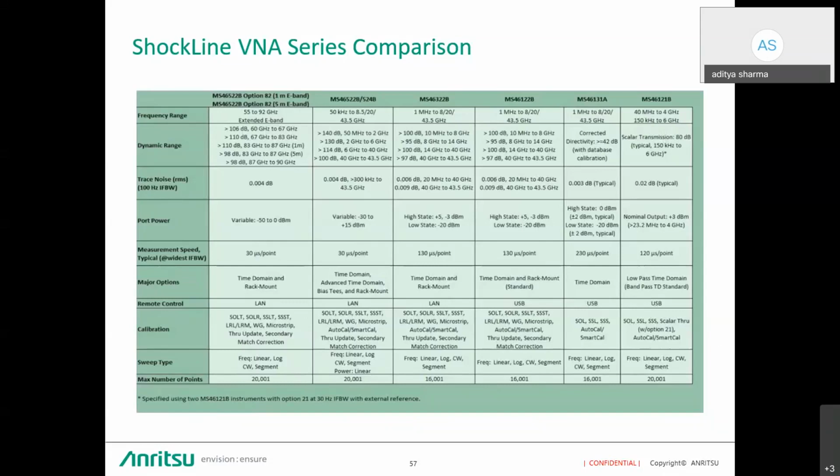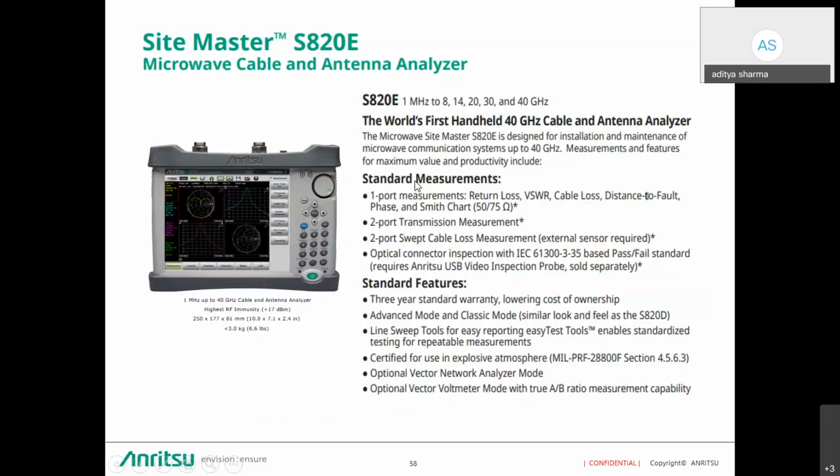Now we go to the handheld category. In the starting we do have SiteMaster. Now SiteMaster SA20E is the industry first handheld product developed to go up to 40 gigahertz. Now we do have five models. Starting from 1 megahertz, it goes to 8 gigahertz, then 14 gigahertz, 20 gigahertz, 30 gigahertz, and then we have 40 gigahertz as well.